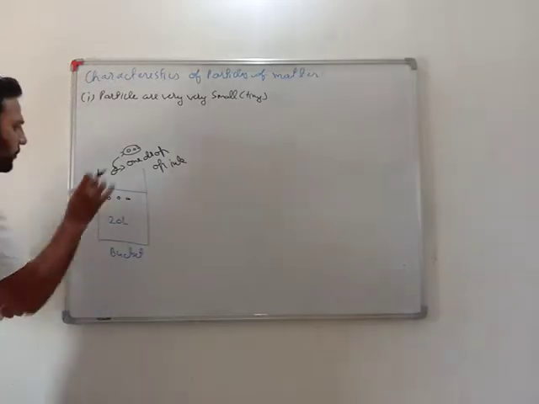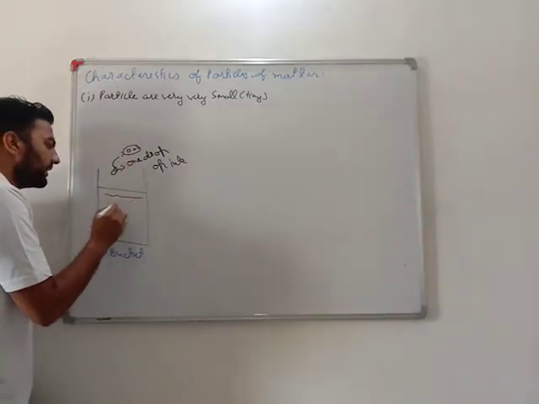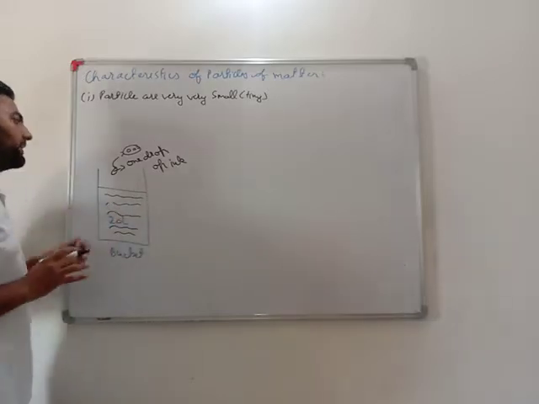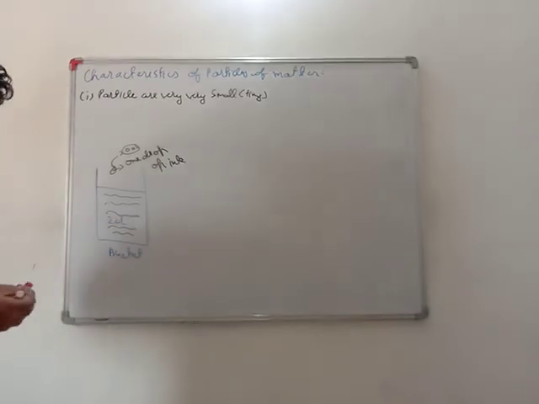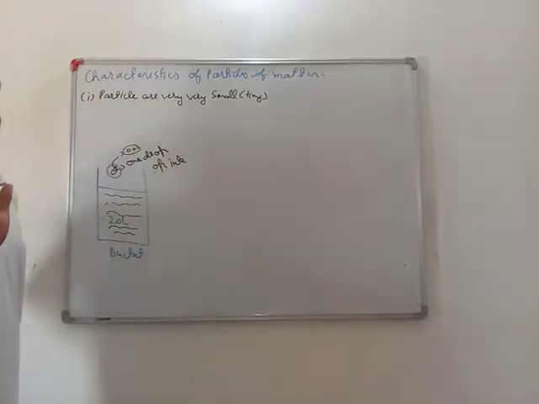So when I put this ink into water, what I saw is that water gets black in color. Let's say I put black ink. Then I get to know this small drop is having many particles.